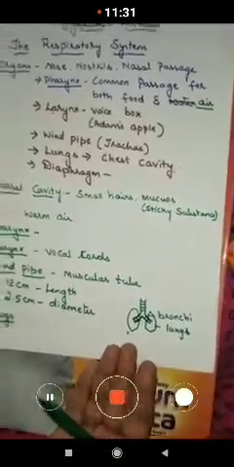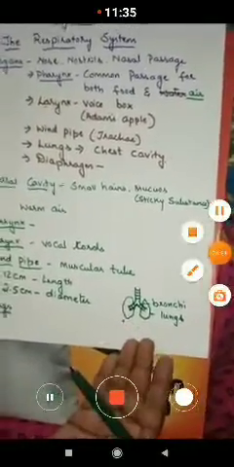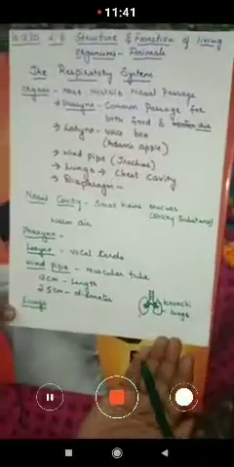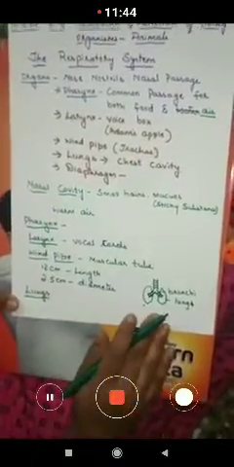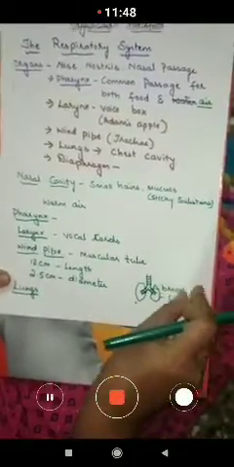So from this, what you can understand is that the lungs are present in the chest cavity. Okay, children, these lungs are sponge-like in nature, and they contain a number of air sacs. We'll move on to the next.